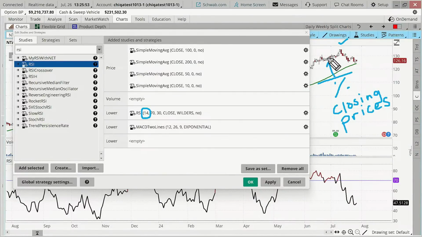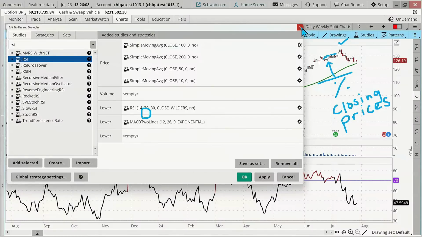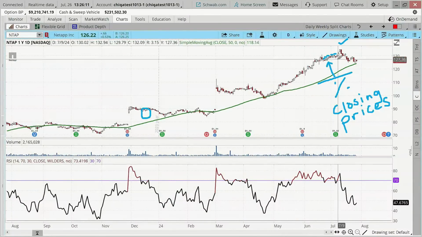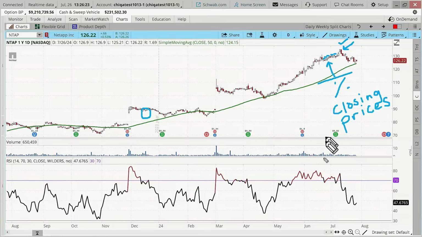But notice the closing prices over here. They're really, really tight through here. But over here, the closing prices are really widening out. In fact, I'm going to move this over just a little bit, and we can still keep this. But as you see, look at the closing prices here. Bigger bars. We can see it in the bars, but the closing prices are widening. Notice over here, look at that RSI. Even though we're going higher to a degree, the magnitude, as it explained in the description there, is weakening. Closing prices are getting closer over a 14-day rolling period.